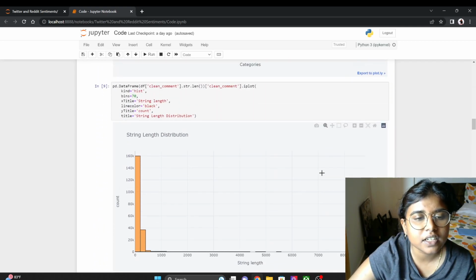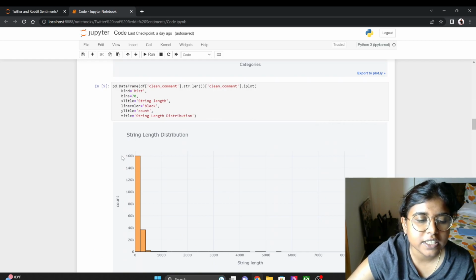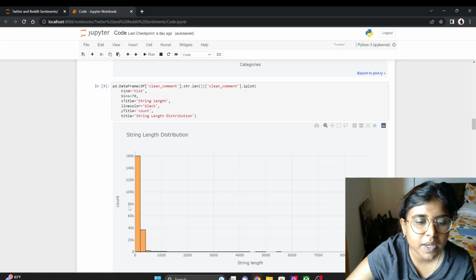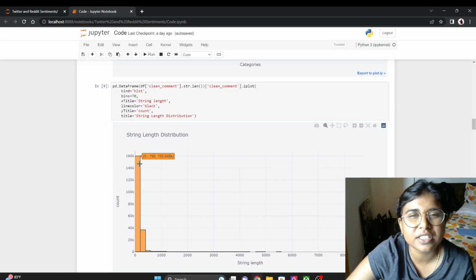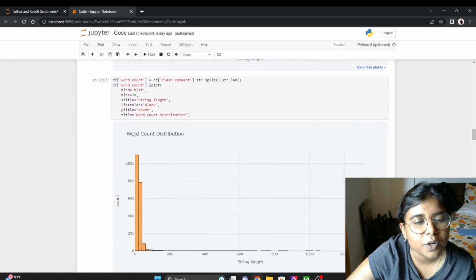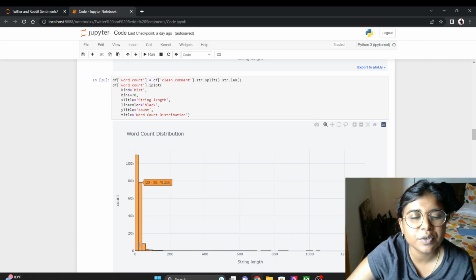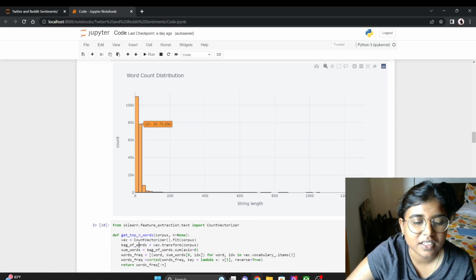The next graph is the string length distribution graph, where the y-axis is count and the x-axis is string length, as in the number of letters present in each string. The first bar is really high because we type really short strings on the internet using abbreviations. We don't type long strings unless it's really required or a formal occasion. The next graph is the word count distribution graph. Again, the first bar is really high because we use very few words in sentences, and we don't really type long sentences on the internet.